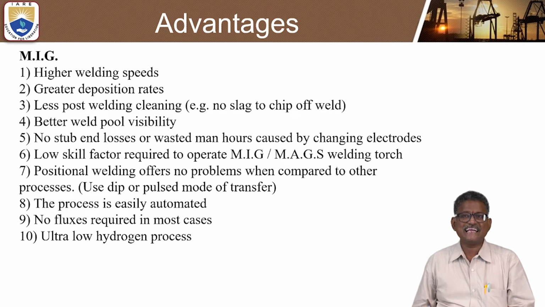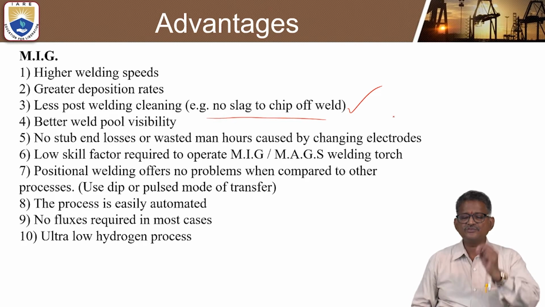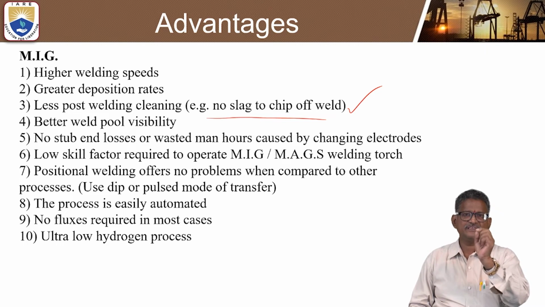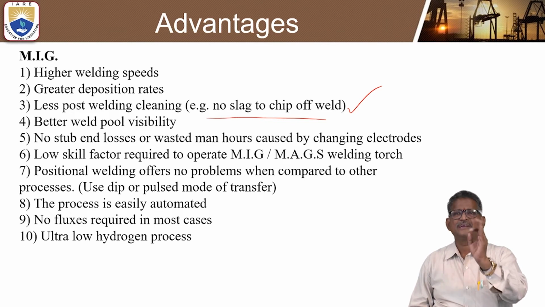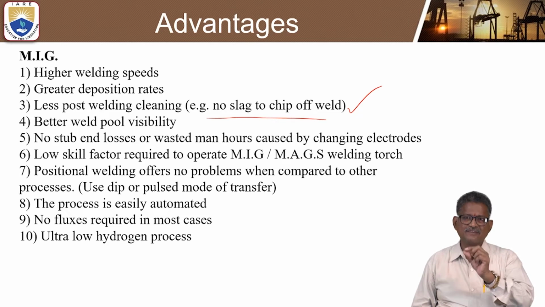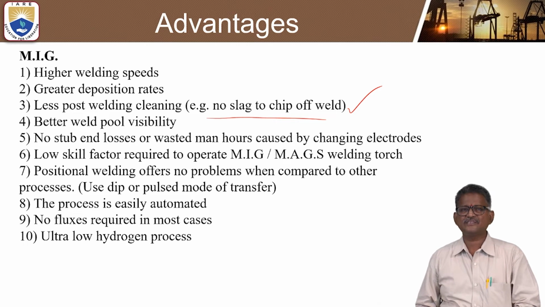And there will be less post welding cleaning. So this is one interesting point. For example, there is no slag to chip off the weld. There is no slag to chip off the weld. That is why less post welding cleaning is required in MIG welding. But in the case of TIG welding, more post welding cleaning is required so that some slag or chips of the weld can be easily removed.